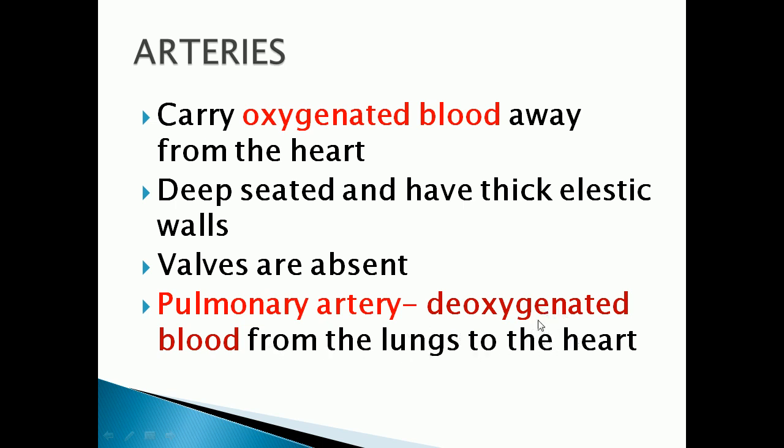Deoxygenated blood means what, children? Impure blood, which contains carbon dioxide. Already I told, oxygenated blood means the blood which contains oxygen, that is pure blood. Deoxygenated blood means the blood which contains carbon dioxide. So all the arteries will carry oxygenated blood from the heart, but the pulmonary artery is the only artery which will carry deoxygenated blood. Understood, children?